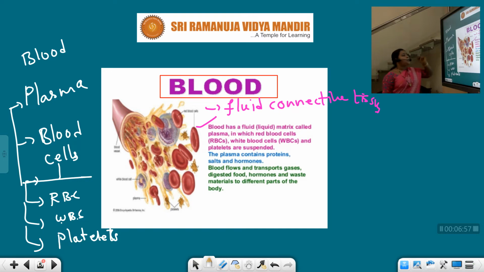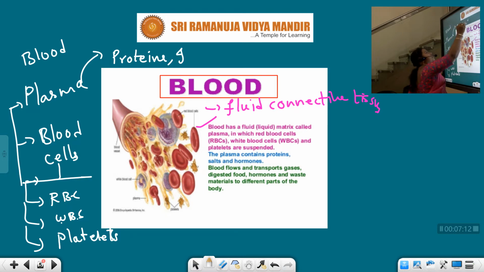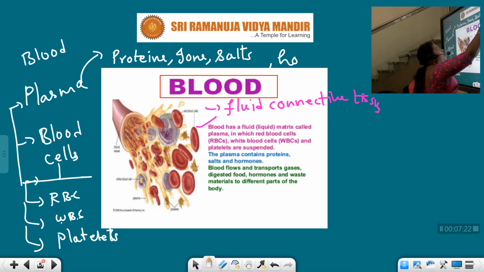Our plasma contains proteins, salts and hormones. What does our plasma contain, children? Proteins, ions, salts and hormones.